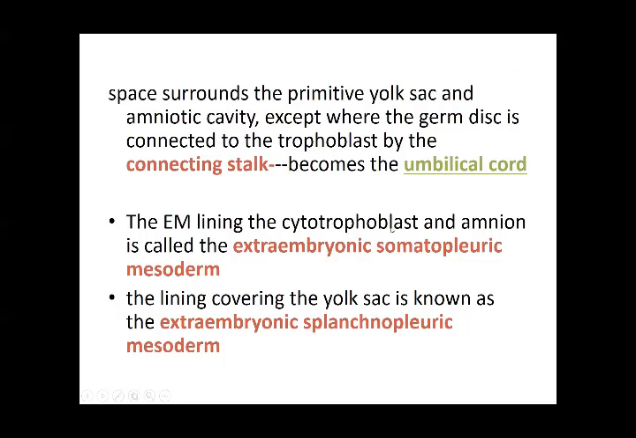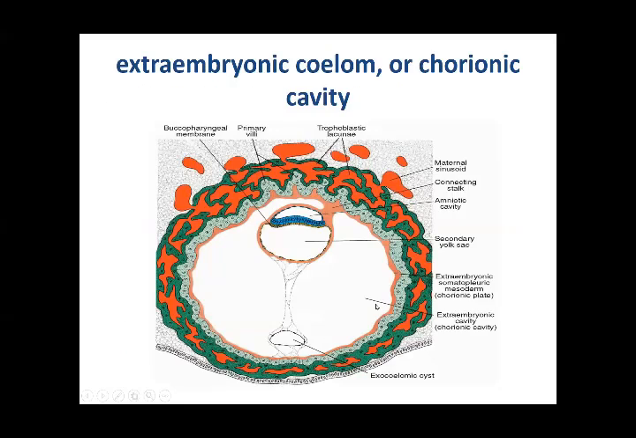The mesoderm lining the trophoblast and the amnion is called the extraembryonic somatopleuric mesoderm, and that covering the yolk sac is what we call the splanchnopleuric mesoderm, as I showed you. Initially the extraembryonic mesoderm is developed by cells on the inner side of the cytotrophoblast. This is called the extraembryonic mesoderm.